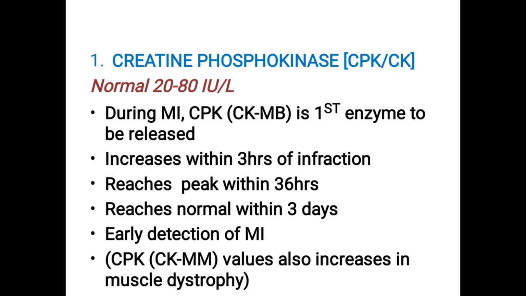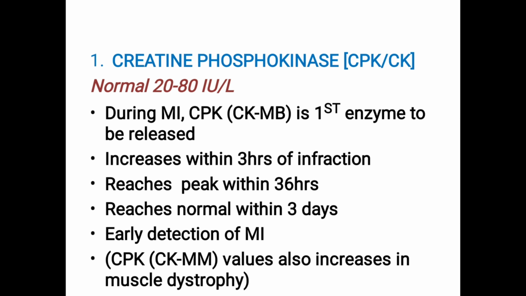This point you have to write. In case they ask questions like diagnostic enzyme, we can include cardiac enzymes also. Is this point clear? This is particularly for cardiac, so we include it in the cardiac profile.